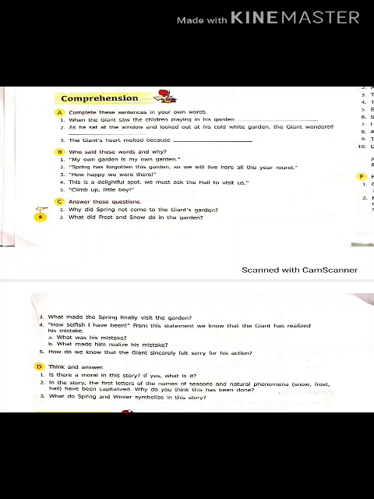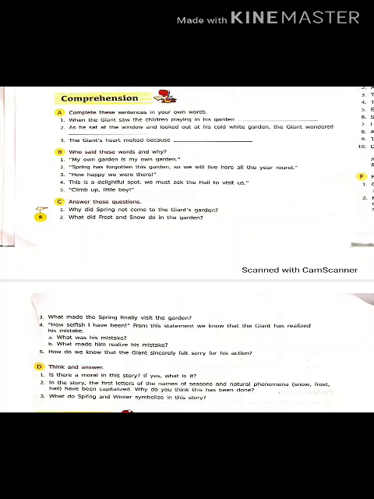Then third question is yours. What made the spring finally visit the garden? At last, spring visited his garden. Why? What made the spring come? What happened that the spring came finally to his garden? That you have to write down. Fourth, how selfish I have been. From this statement, we know that the giant has realized his mistake, that he came to know that he was a selfish person. So what was his mistake? That you have to write down.